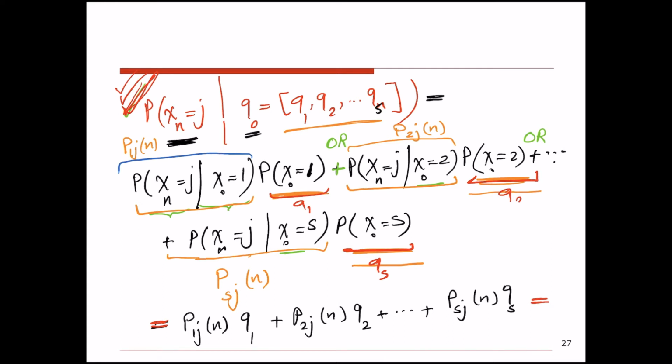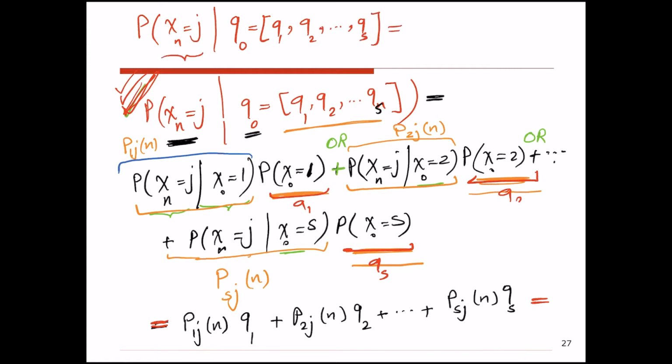Okay, so if I want to calculate the probability that after n transitions I end up at state j, if I know the probability distribution of the state of the system at time 0. I don't know exactly where I am, but I know with the chance of q1 I'm at state 1, with the chance of q2 I'm at state 2, all the way with the chance of qs I'm at state s.